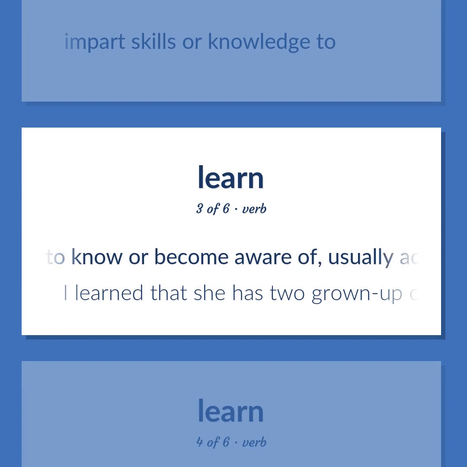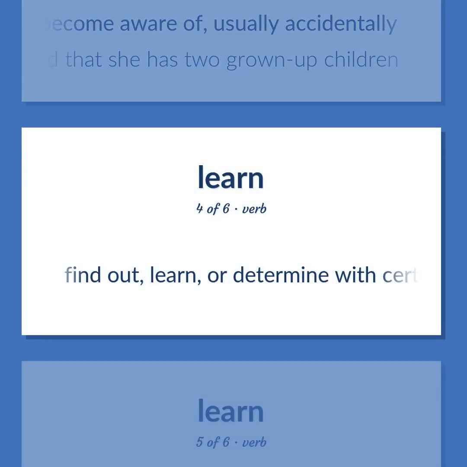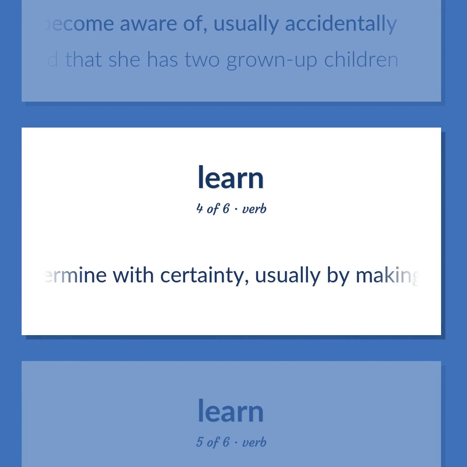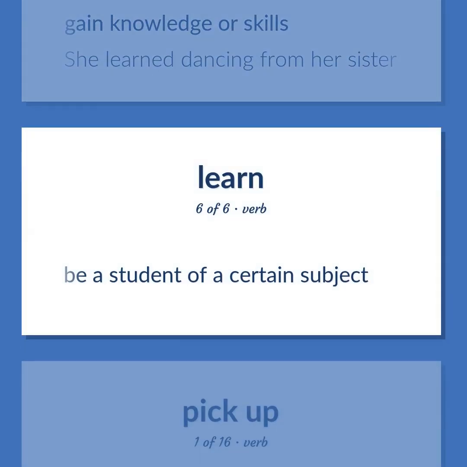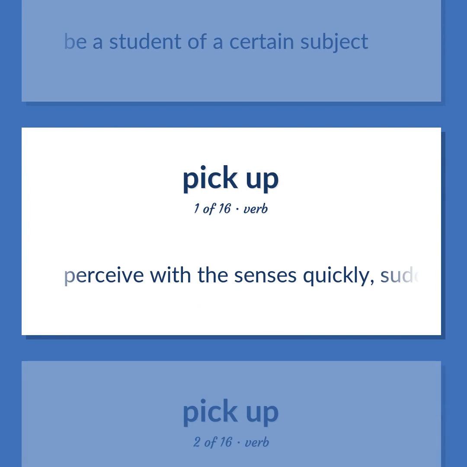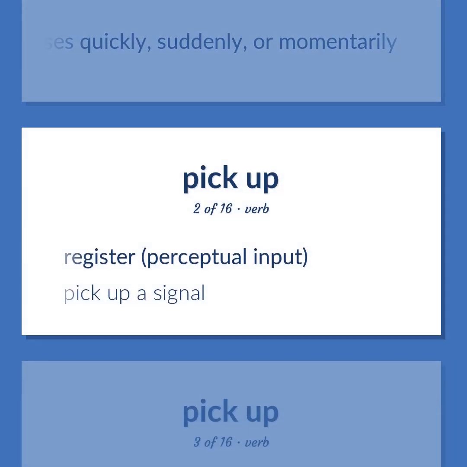Get to know or become aware of, usually accidentally. I learned that she has 2 grown-up children. Find out, learn, or determine with certainty, usually by making an inquiry or other effort. Gain knowledge or skills. She learned dancing from her sister. Be a student of a certain subject. Perceive with the senses quickly, suddenly, or momentarily. Register, perceptual input. Pick up a signal.